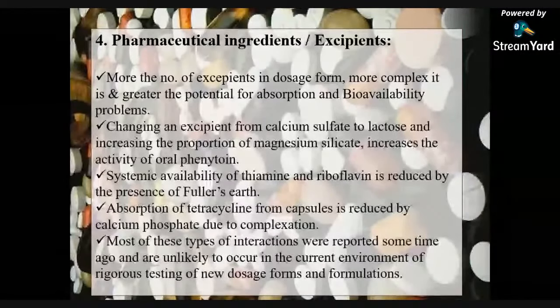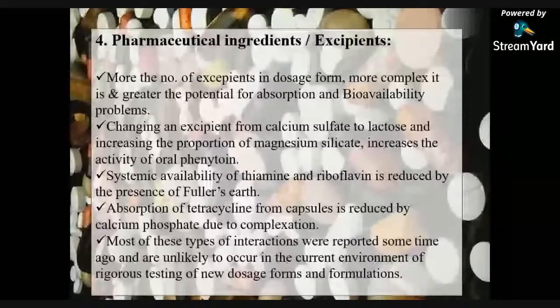The more excipients in a dosage form, the more complex it is and the greater the potential for absorption and viability problems. Changing an excipient from calcium sulfate to lactose and increasing the proportion of magnesium silicate increases the activity of oral phenytoin.